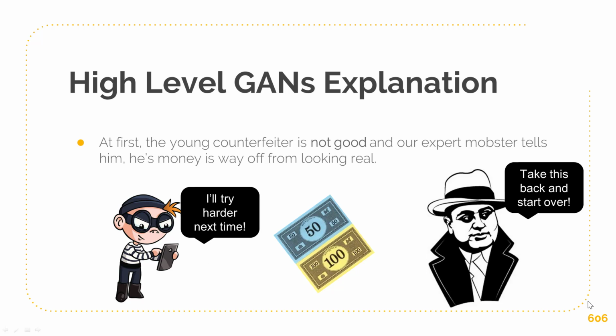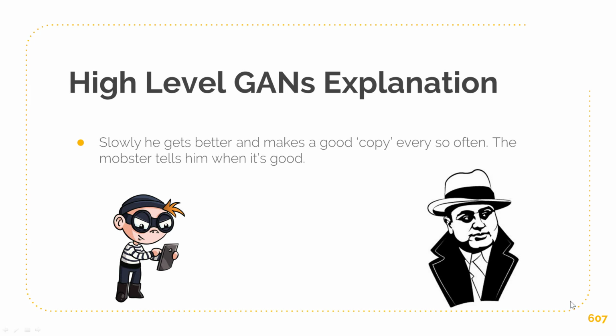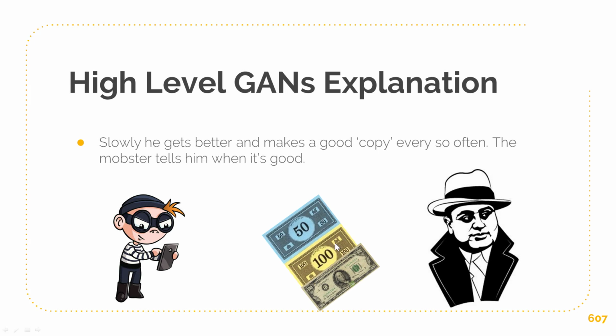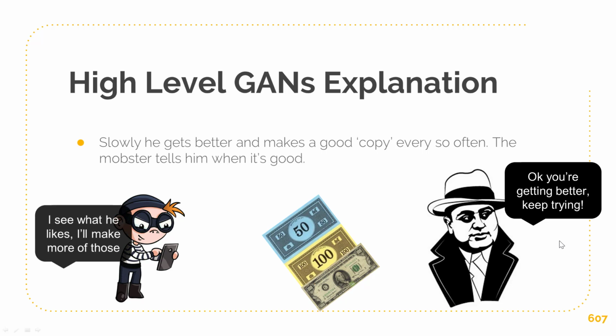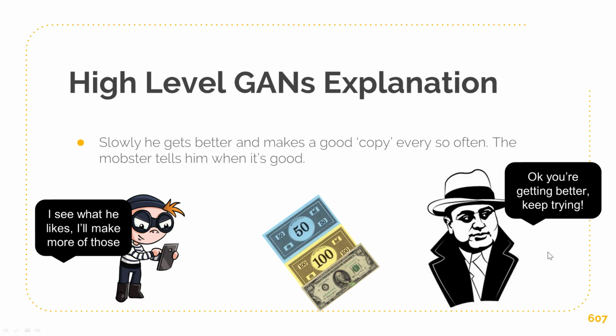So he goes back and tries to figure out how to make his money better. Slowly he gets better, and he even makes a good copy now and then. So the mobster is going to be like, okay, you're getting better, keep trying, you fooled me. So the kid is like, I see what he likes, I see what fools him, I'm going to make more of those. And that's basically this one, the real money, not the fake money.